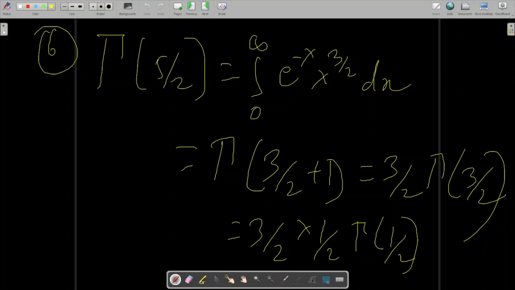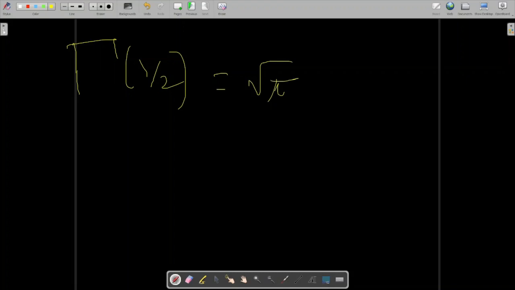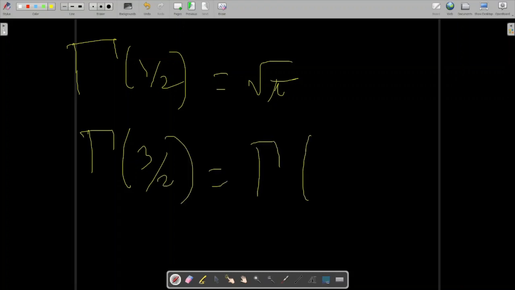So you can see clearly that one pattern is very remarkable over here. If you take gamma half, it is root pi. If you take gamma 3 by 2, it is equal to gamma 1 plus half.